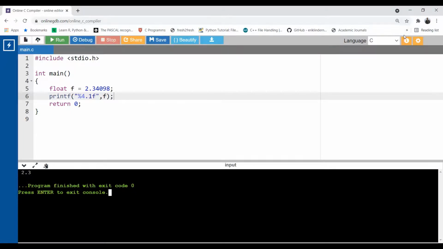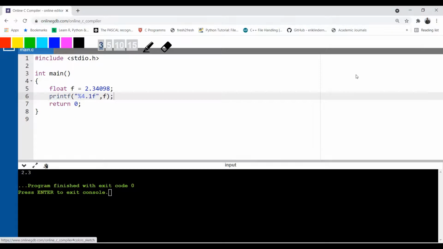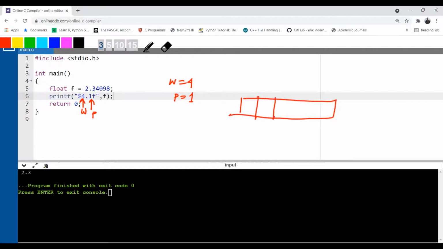Okay, let me explain this so that you can understand. You have reserved how many? 4 characters. This is W, and this is P. So what is the value of W? Width is 4, and what is the value of precision? Precision is 1. Okay, so in total it is 4. So let's first reserve 4 characters. 1, 2, 3, and 4. Okay, after the decimal point, how many digits do you want? Only 1. So let's put the decimal point here, and this is the number we have.